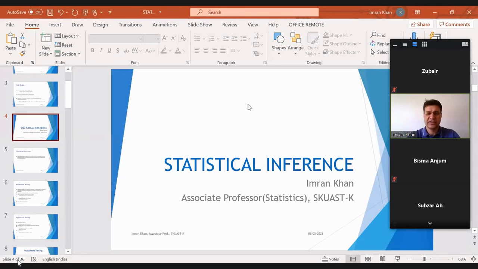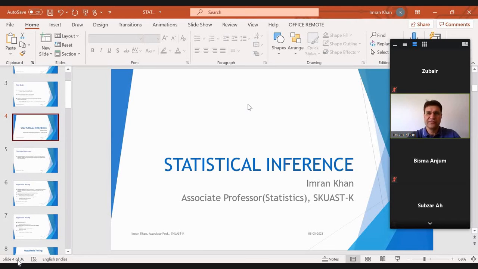The raw data which you have, we try to summarize in the form of either graphs or single values like mean, median, mode. Once the data is summarized, we need to analyze the data.